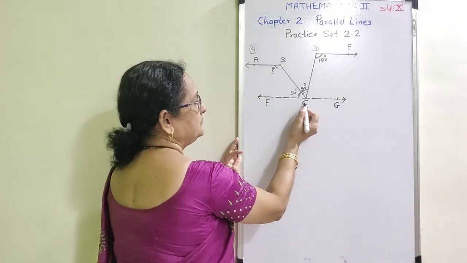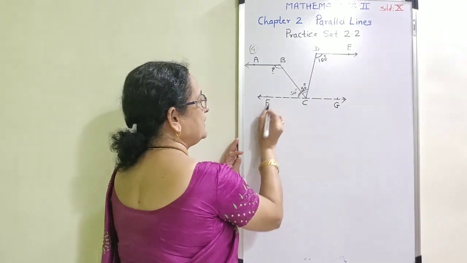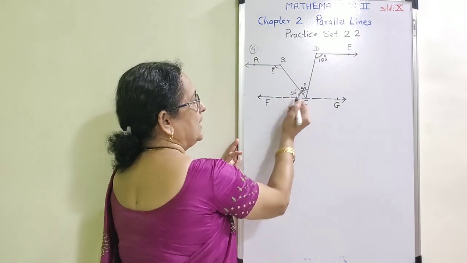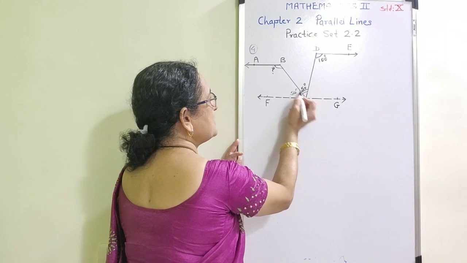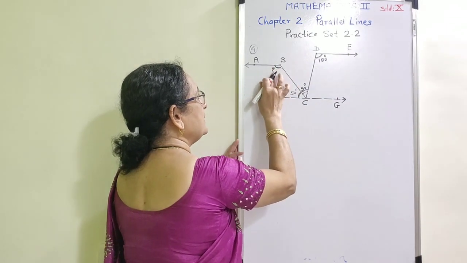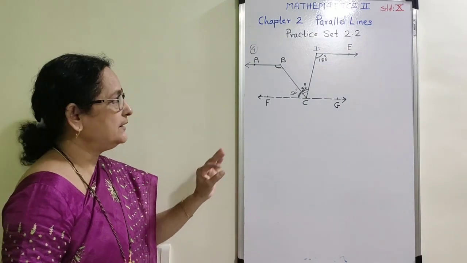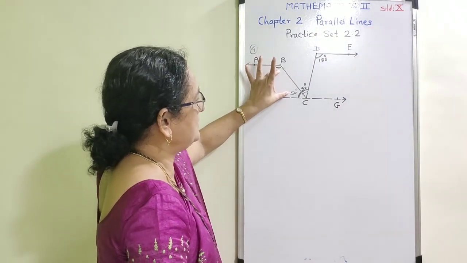Now again observe, this line GF and ray BA are also parallel to each other, and therefore this is a pair of interior angles, and if the lines are parallel to each other, we know that the interior angles should be supplementary.